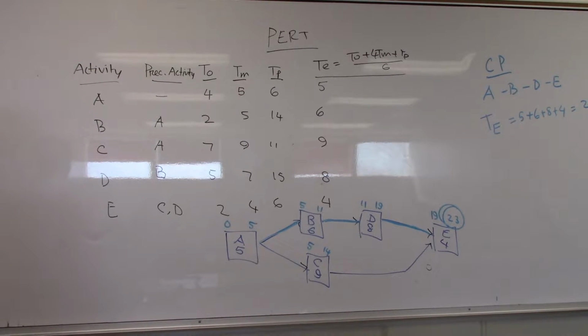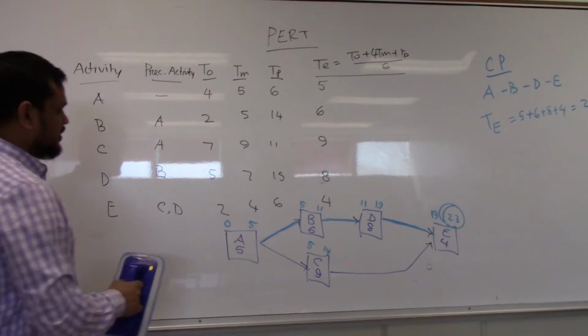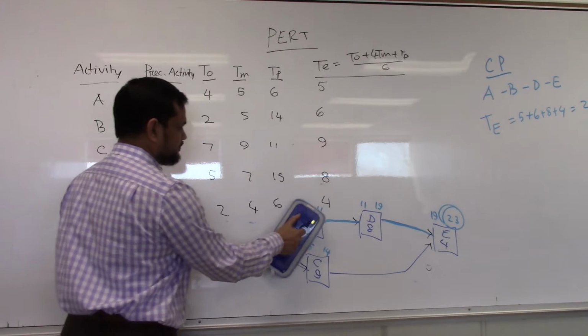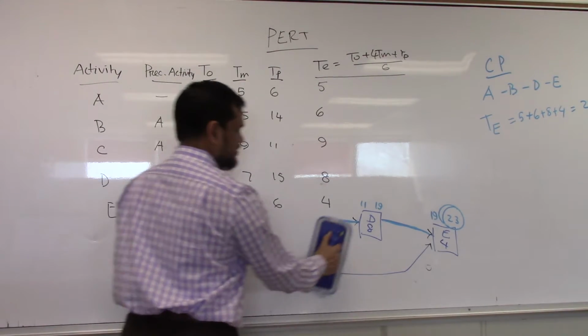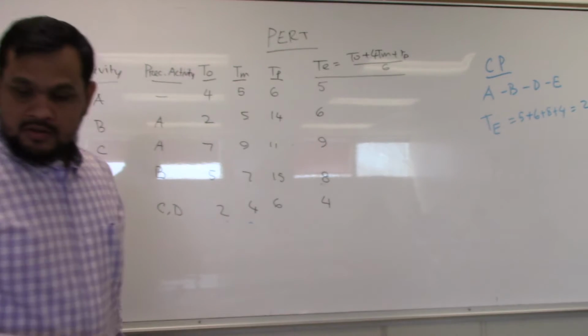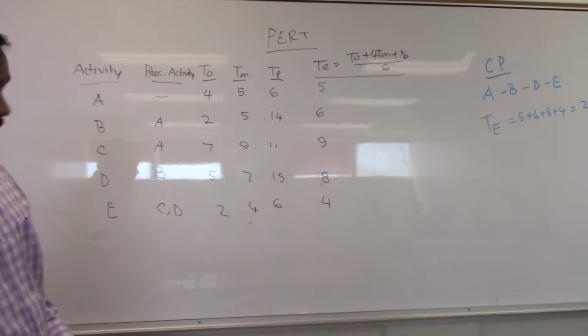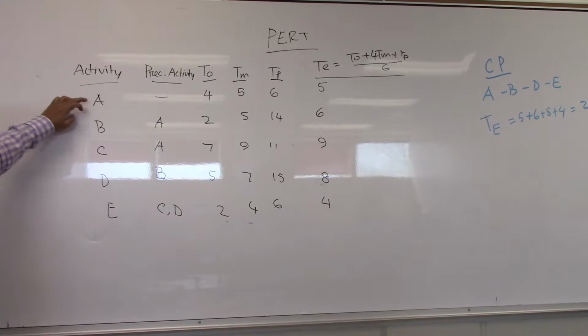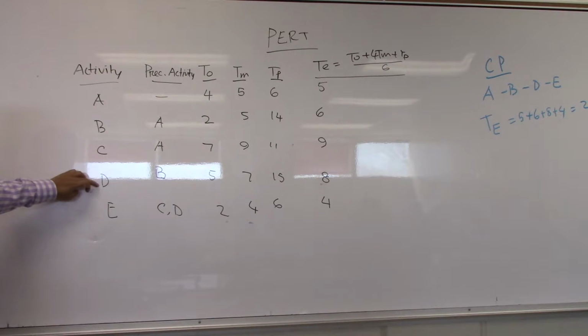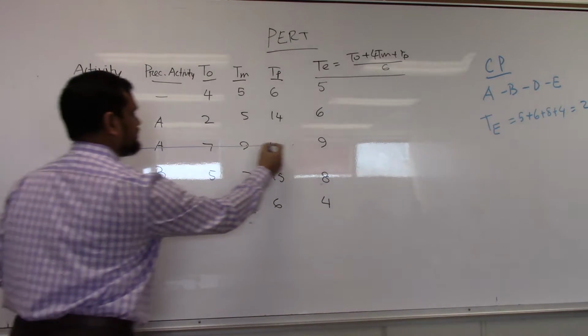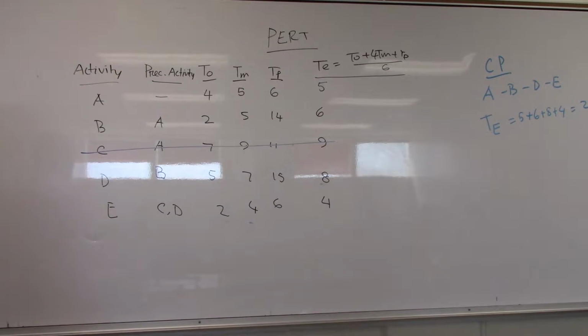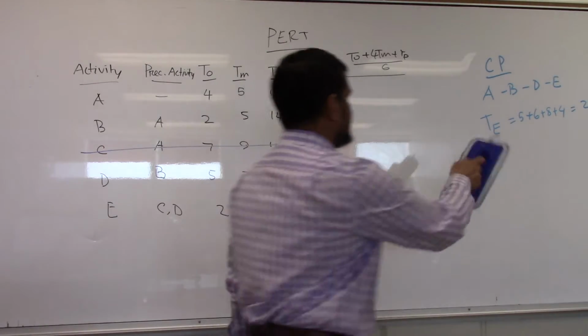Up to this, any question? In the last example, whatever we did, the critical path was directly given. This time not directly given, you have to find it. Okay, I do not need it anymore. My job is done. So A, B, D, E. That means I do not need C actually. C is not in my critical path, so I will not work with that. Okay, so it is done.